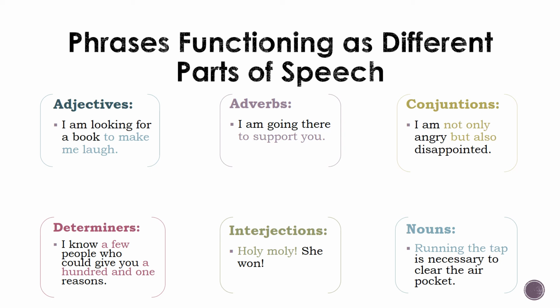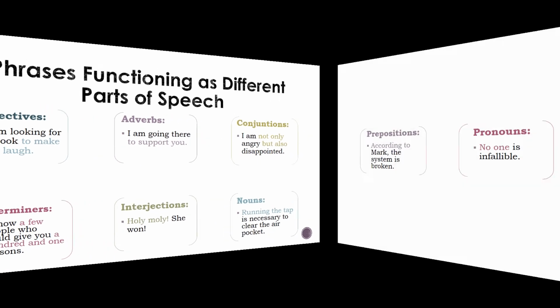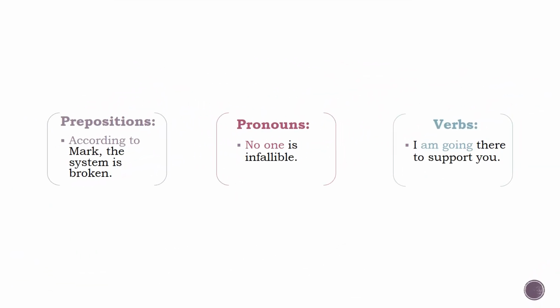About nouns, forming the tap is an example of a gerund phrase functioning as a noun. Phrases commonly function as nouns. About prepositions, according to is an example of a phrase functioning as a preposition. Most prepositions are single words. About pronouns, no one is an example of a phrase functioning as a pronoun. Most pronouns are single words.